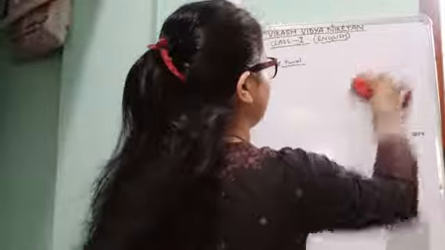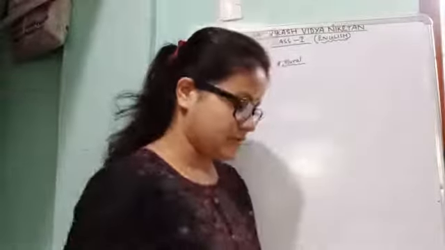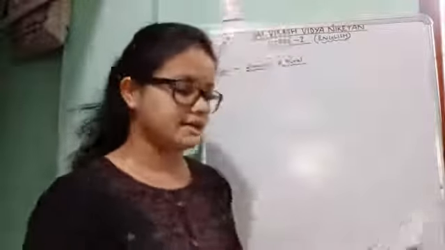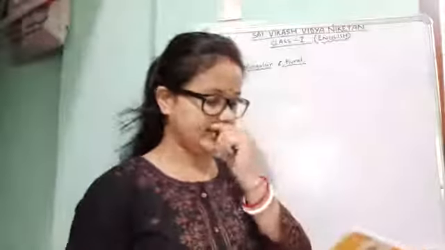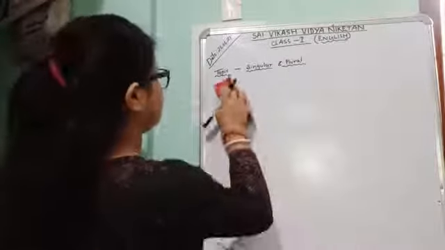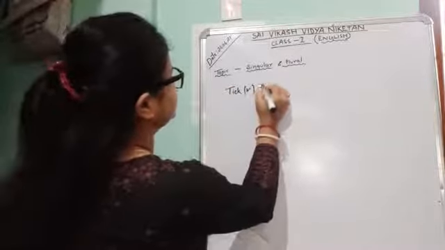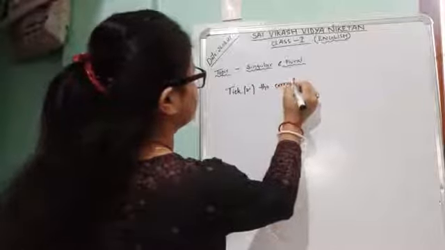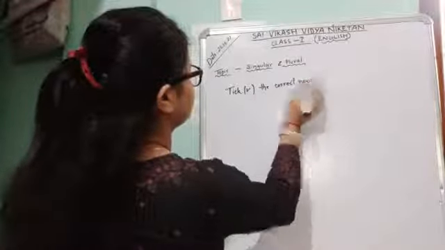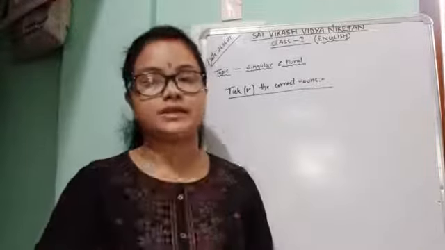Now we will discuss a few exercises from our grammar book. So I am going to discuss our first exercise with you. Count the items and write the numbers. Tick the correct nouns. Okay. Number 1. Here you have to count the nouns first, then tick the correct nouns. Number 1.